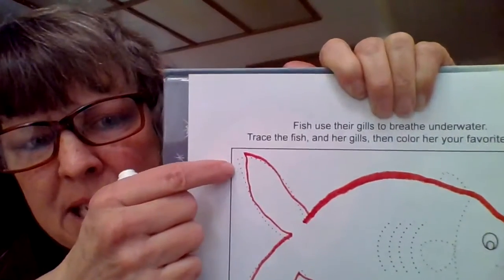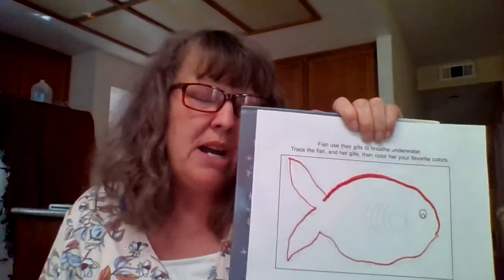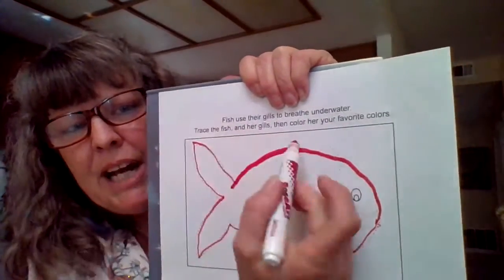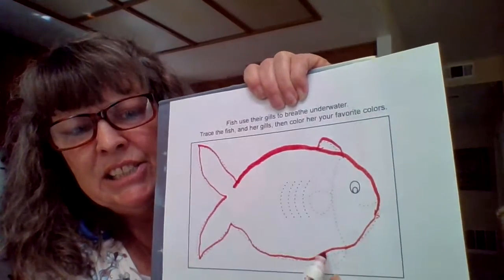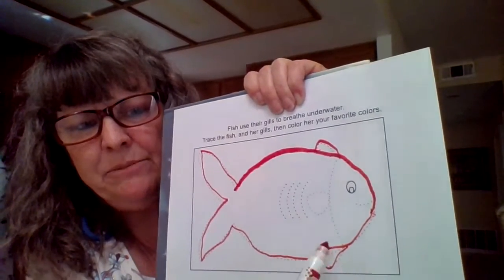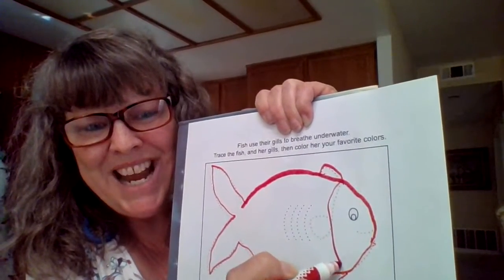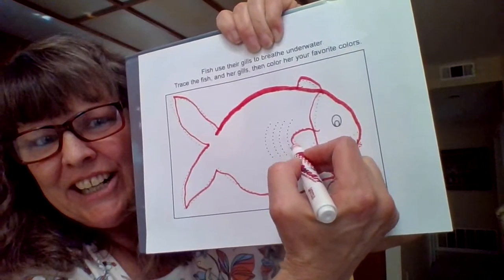Now, see how I missed some of the dots right there? Is that okay if I miss some dots? It's totally fine. It's okay. Doesn't matter. Just keep going. But we don't want to forget, he's got a little fin right here. And he's got a little fin down here. We're going to make the curve for his head. And his other little fin right here.